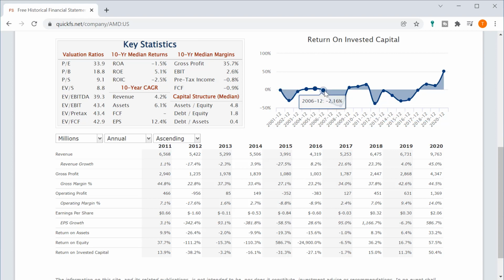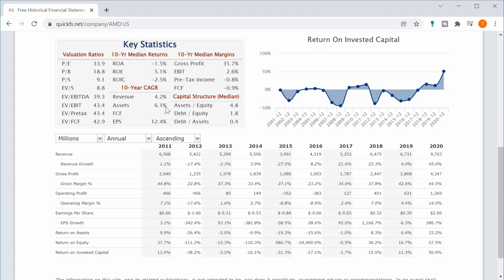And what you see here is how much of a commodity business this is. And yes, look, in 2020 they made a 50% return on invested capital. What this means is there's a shortage in the semiconductor industry, and so they can make a lot of money in a shortage, being a commodity company. But because they're a cutthroat competition company, if there's not a shortage, they lose money or they have low returns on capital. So this business is, to me, uninvestable simply based on this.